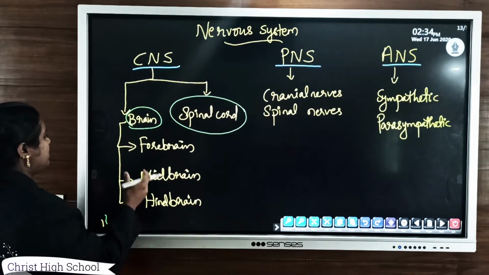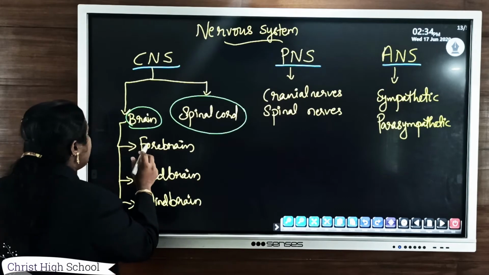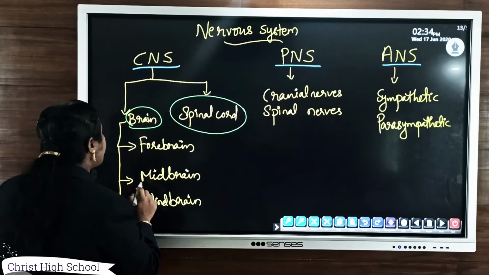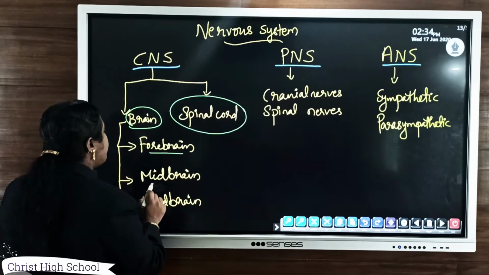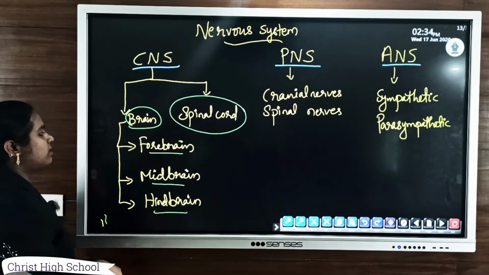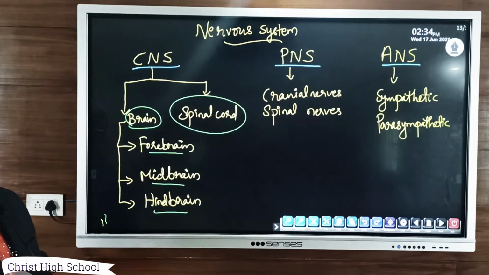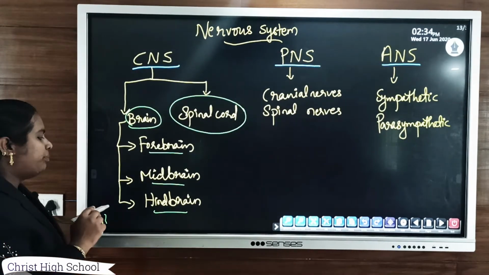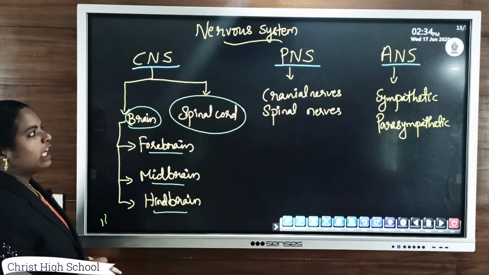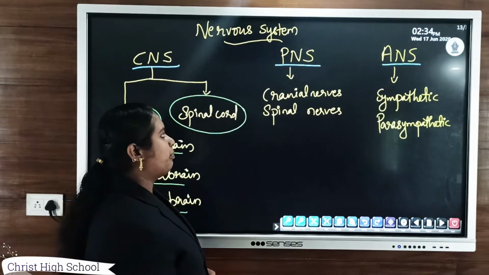Then again, this brain, the first part of the central nervous system, comprises three parts: forebrain, midbrain and hindbrain. So we can divide the brain into three main parts: forebrain, midbrain and hindbrain. The second one is the peripheral nervous system or PNS.